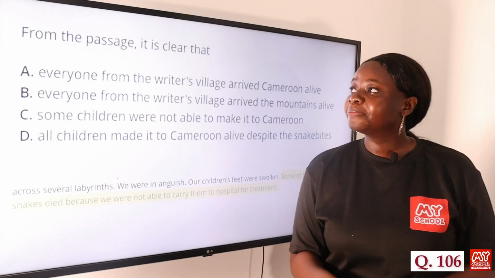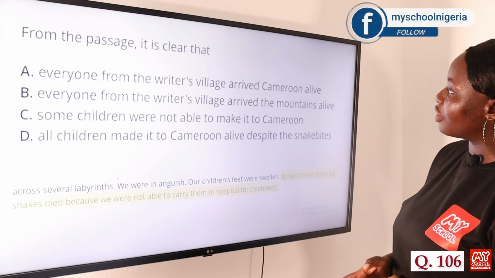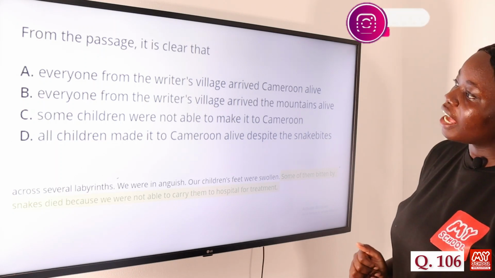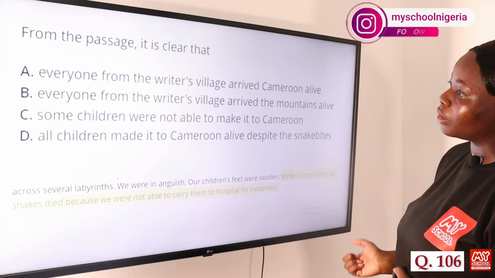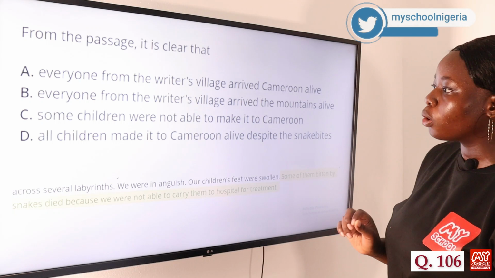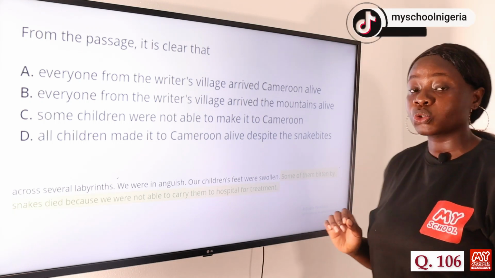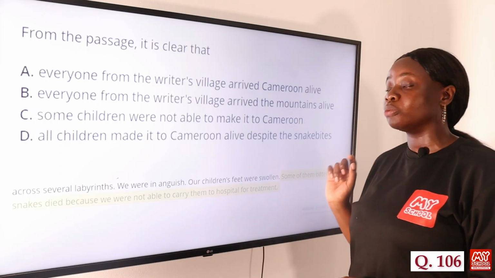Question 106. From the passage, it is clear that A, everyone from the writer's village arrived in Cameroon alive. B, everyone from the writer's village arrived in the mountains alive. C, some children were not able to make it to Cameroon. And D, all children made it to Cameroon alive despite the snake bites. So the answer to this question is option C, some children were not able to make it to Cameroon.